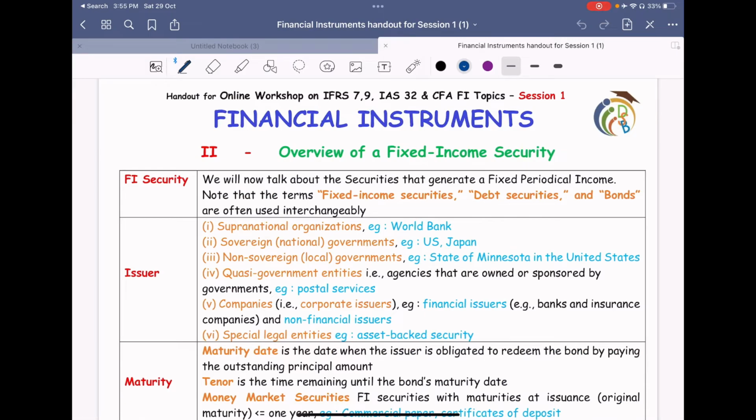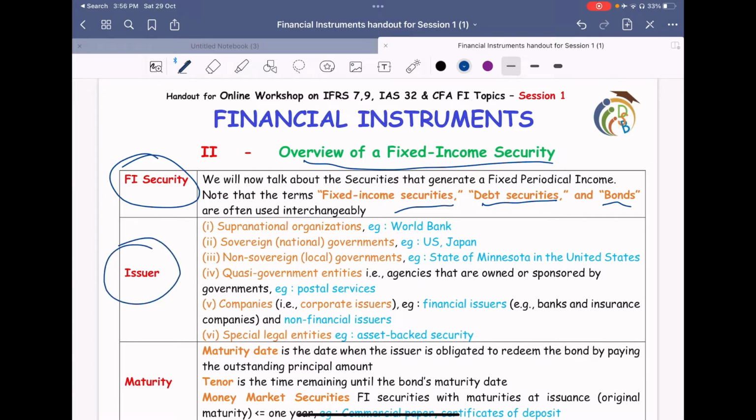And now we'll be looking at financial instruments: what are fixed income securities, and the things that are relatable to fixed income securities are what we are going to see now. The fixed income security, or if you call it a debenture, debt security, or bond, whatever nomenclature you use, it's the same ultimately.